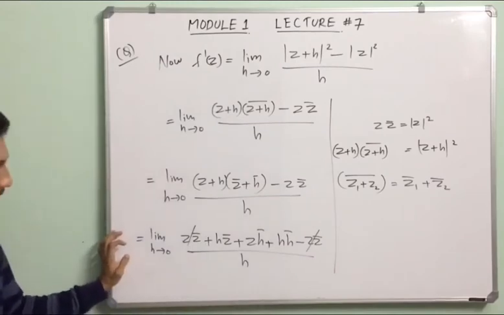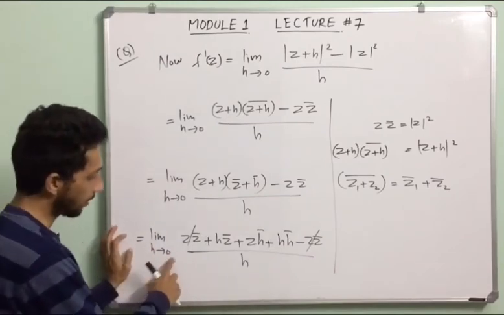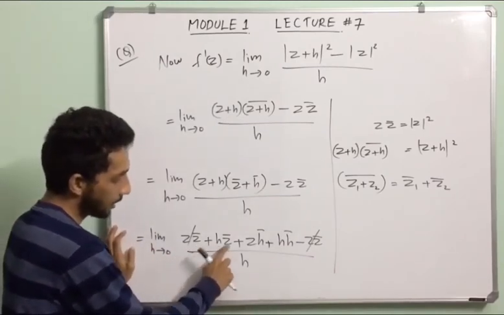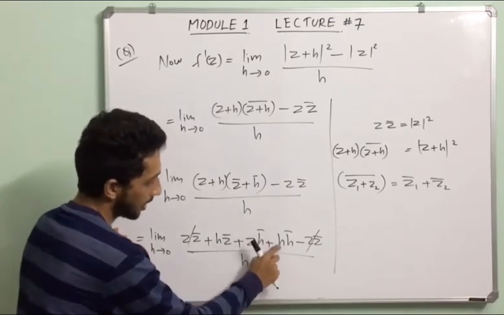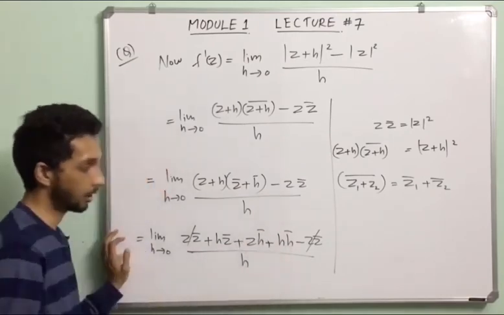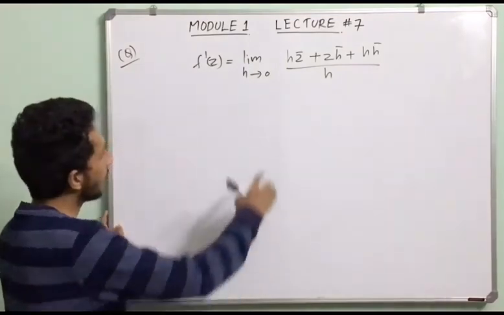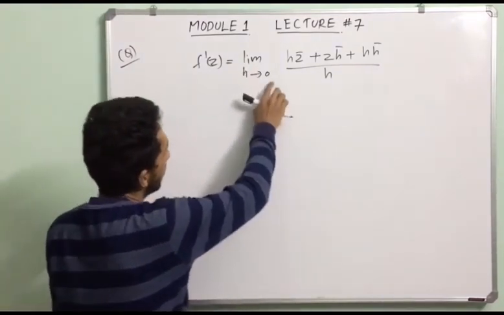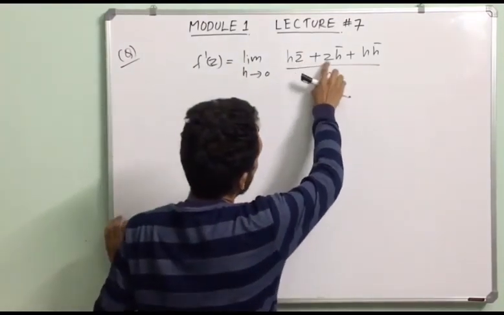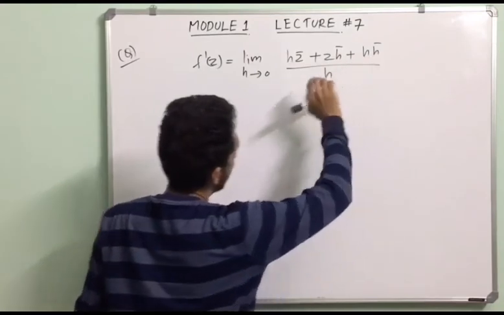Limit h tends to 0 of (z bar h plus z bar plus h bar) divided by h. So f dash of z equals limit h tends to 0 of (h z bar plus z bar plus h bar) divided by h.